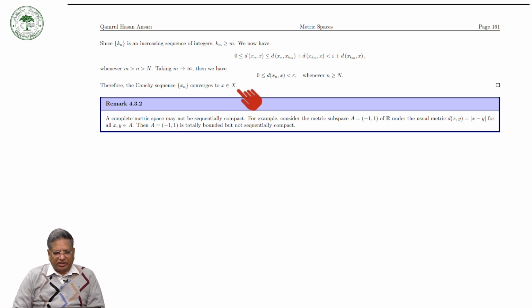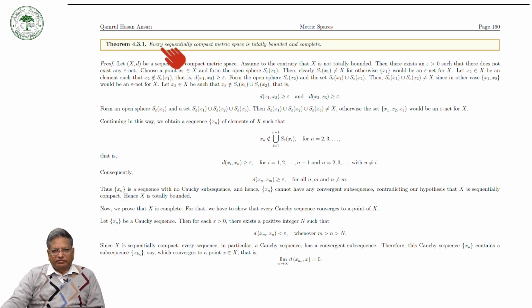So, that is to say, we have proved that every sequentially compact metric space is totally bounded and complete. But what about the converse? That is to say, is every totally bounded space sequentially compact, or every complete metric space sequentially compact, or is a totally bounded and complete metric space sequentially compact?